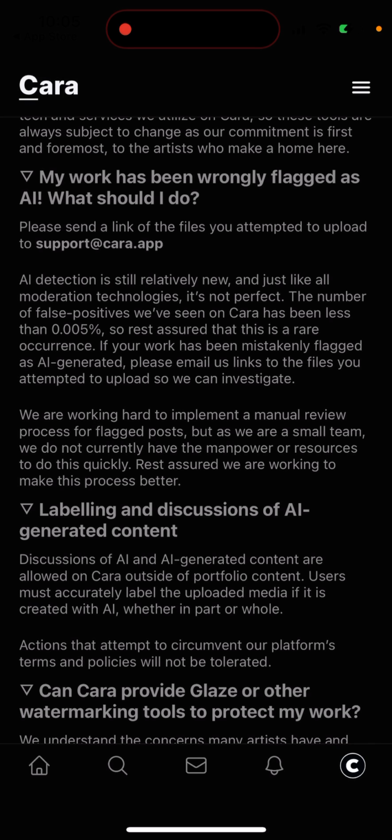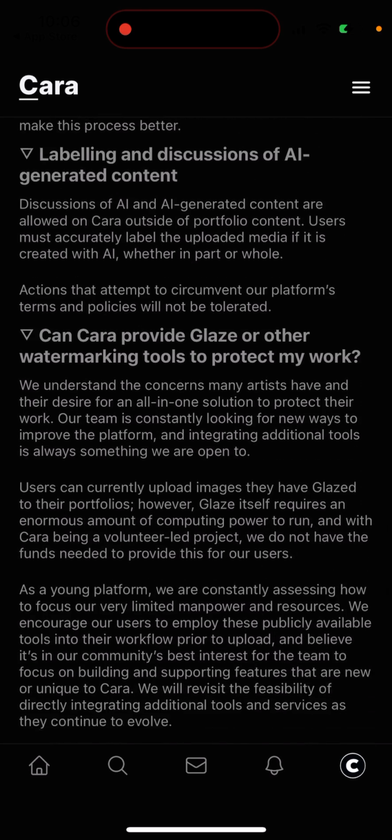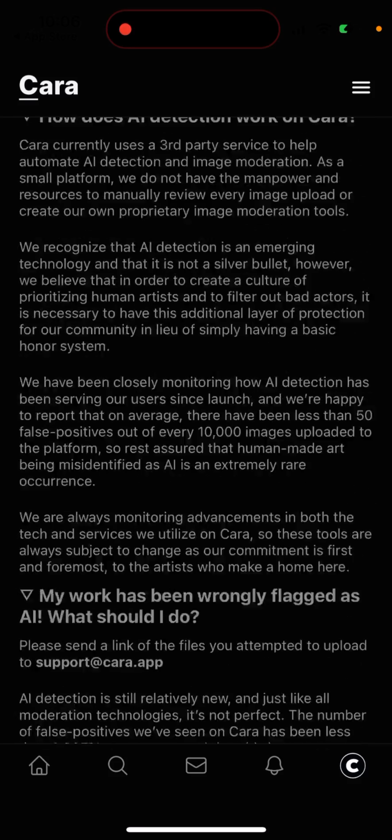My work has been wrongly flagged as AI. What should I do? Then you can just reach out to support. Labeling and discussions of AI-generated content. Can Cara provide Glaze or other watermarking tools to protect my work? Users can currently upload images they have glazed to their portfolios. However, Glaze itself requires an enormous amount of computing power to run, and with Cara being a volunteer-led project, we do not have the funds needed to provide this for our users.